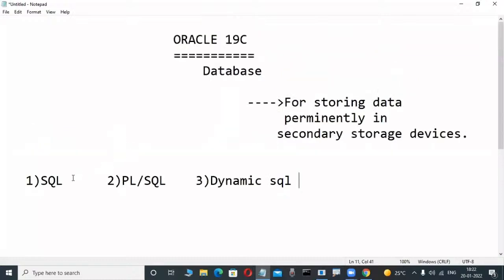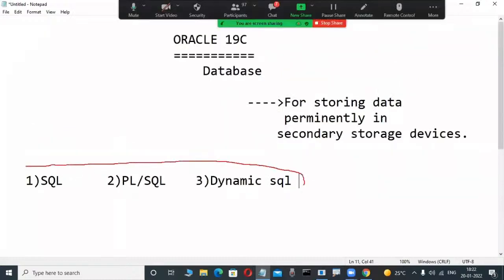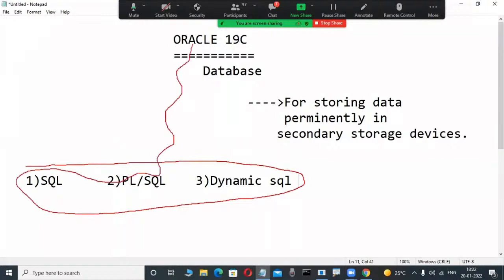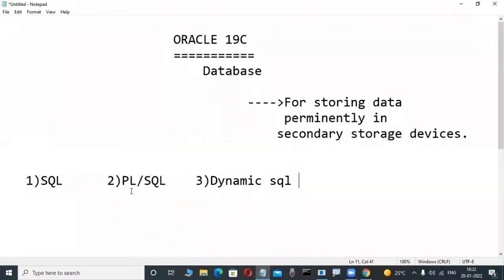These three languages you have an idea about. Through these three languages we are operating this software only, Oracle software. That is most powerful. In a company side, a little bit of SQL knowledge and a little bit of PL/SQL knowledge is there, but we are learning more things, because so many different types of jobs are there.